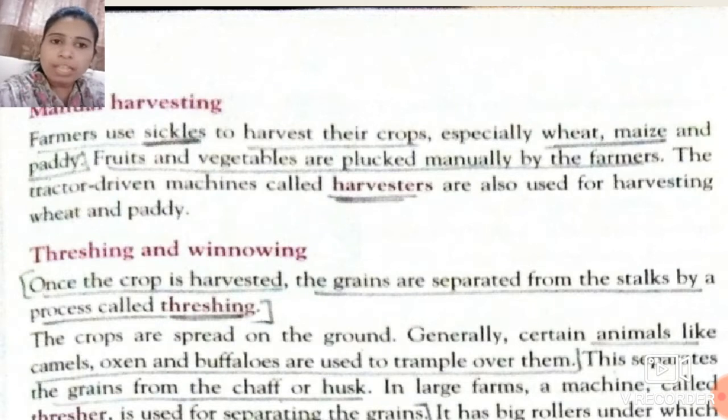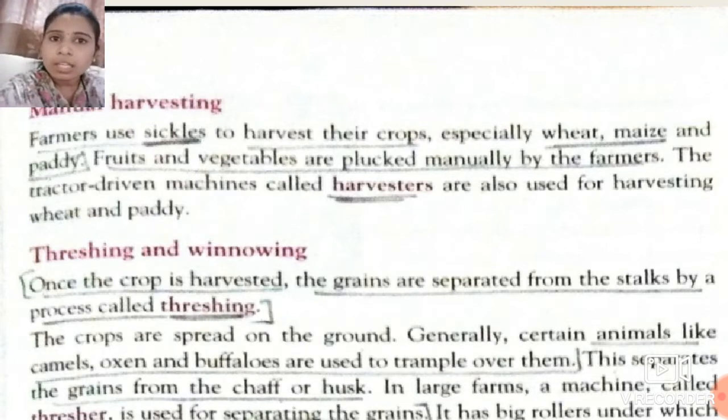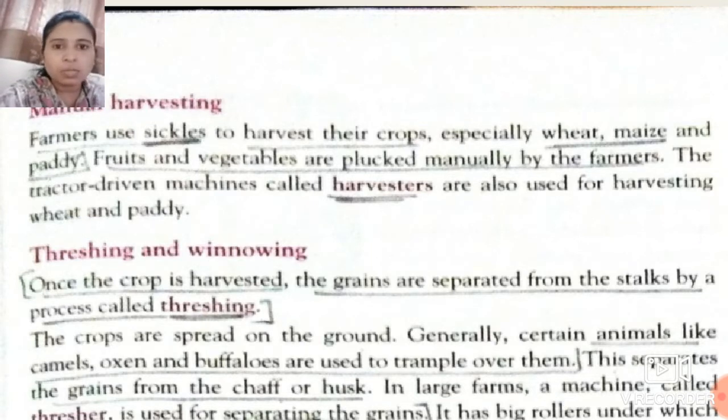See students, here in your textbook also: once the crop is harvested, the grains are separated from the stalks by a process called threshing.